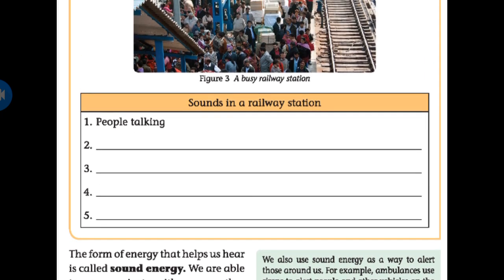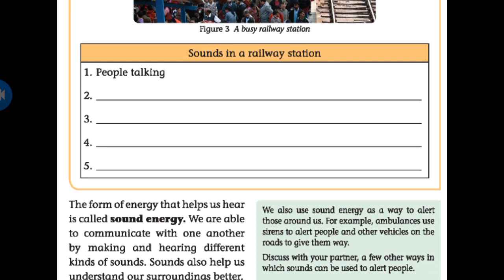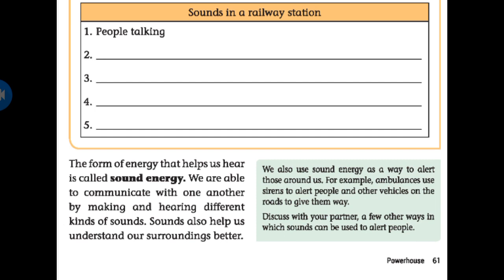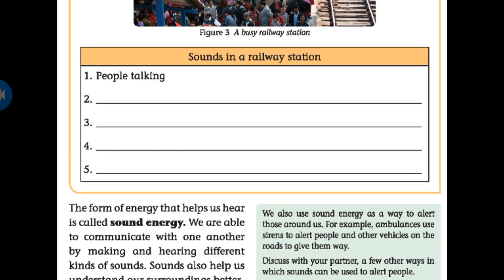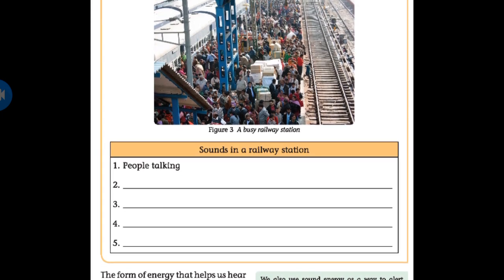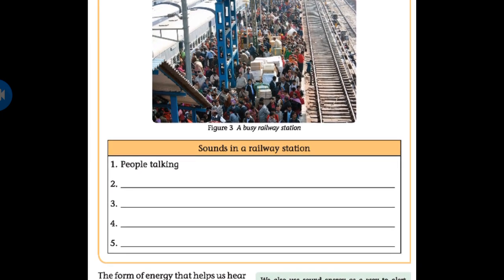What are the common sounds at a railway station? Train sounds, engine sound, movement on tracks, and sounds from luggage being moved here and there, and sounds from other workers in the station, and dogs and other bird sounds. So many sounds we may hear in this type of busy railway station.